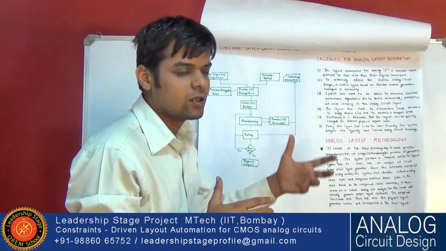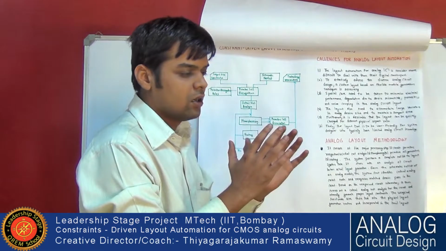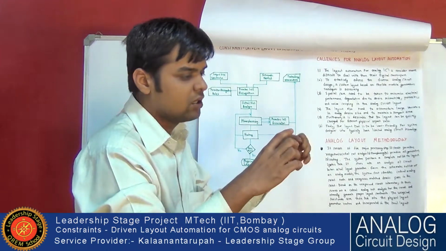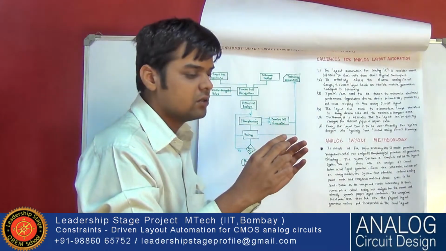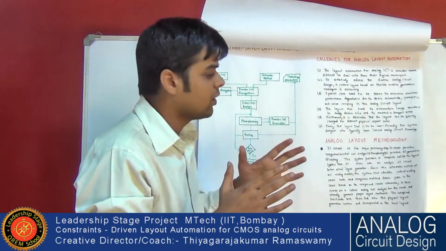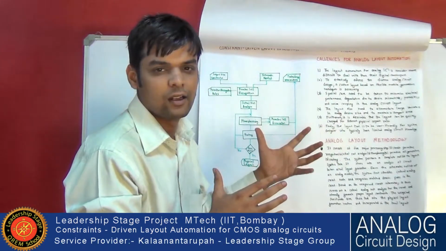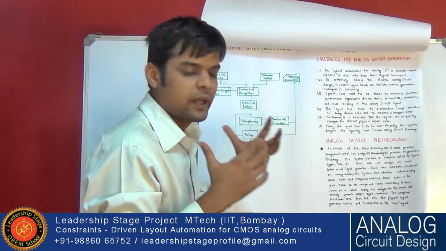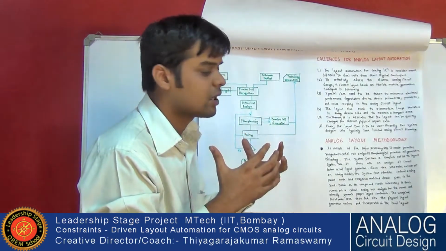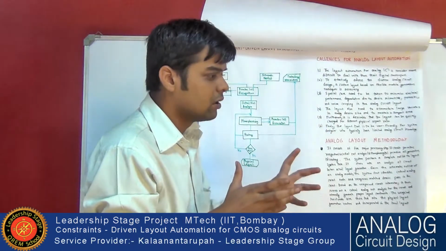In analog there are common source, common emitter, and a current mirror has its own topology, then a cascaded current mirror, and if you apply a two stage class A, class B, class C amplifier, those are different topologies. To make a layout from a given circuit, the module generator should be very wide-ranging and diverse. It should know a wide variety of circuits to make layouts from them.